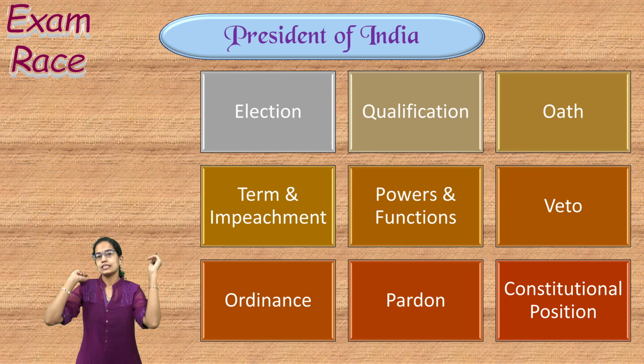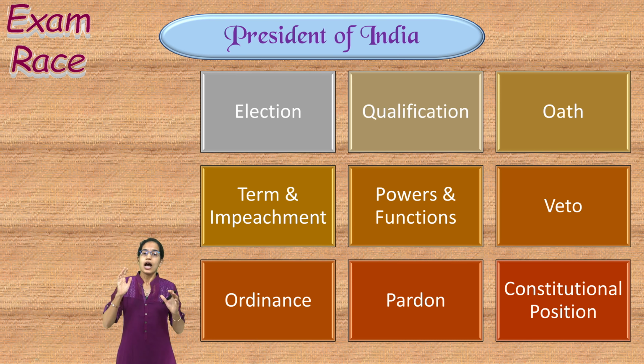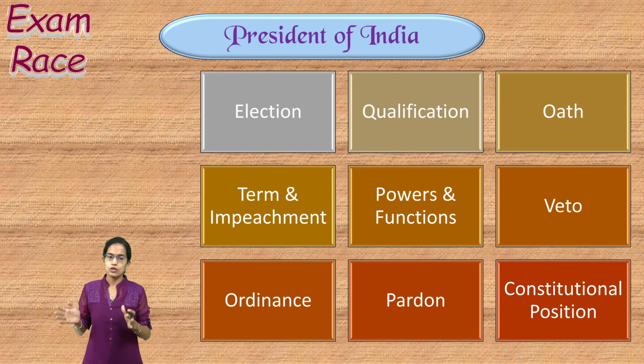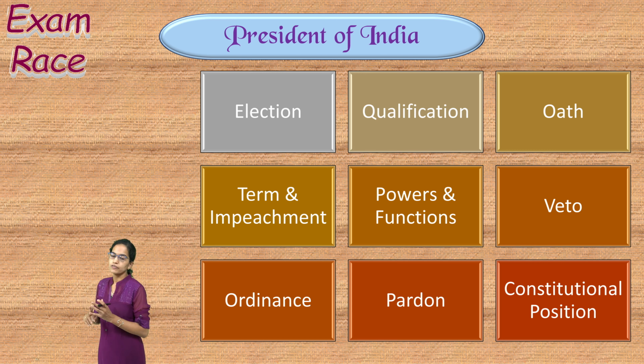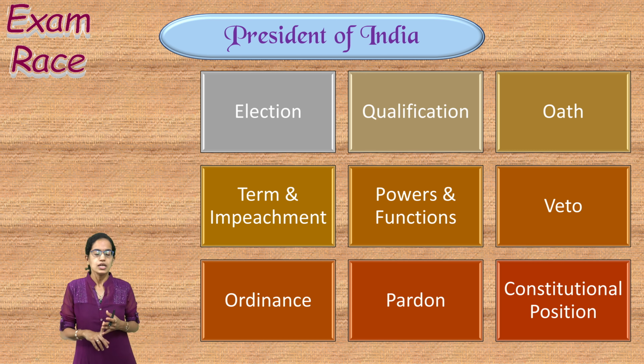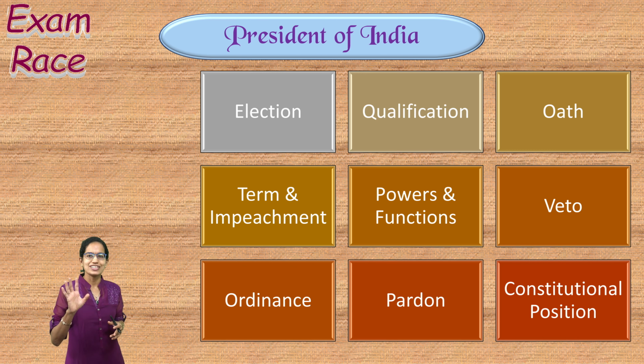The first citizen of India, the president. How the president is elected, the qualifications, the oath, the duration, and more importantly, two concepts with respect to the President of India are the veto powers and the pardon powers. Now, the president is known for the discretionary power.